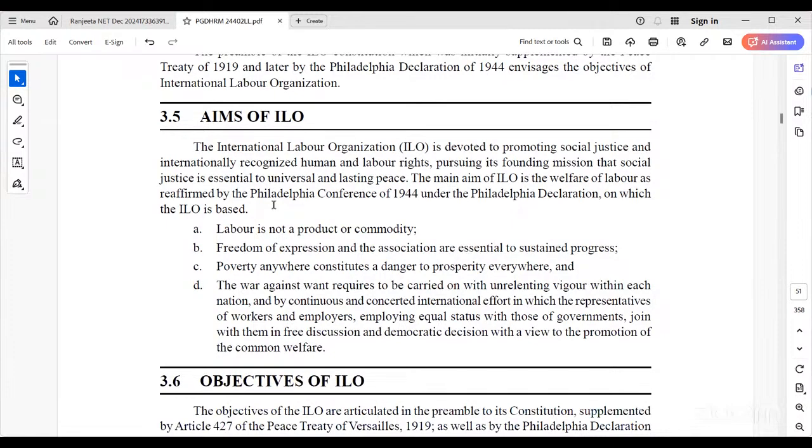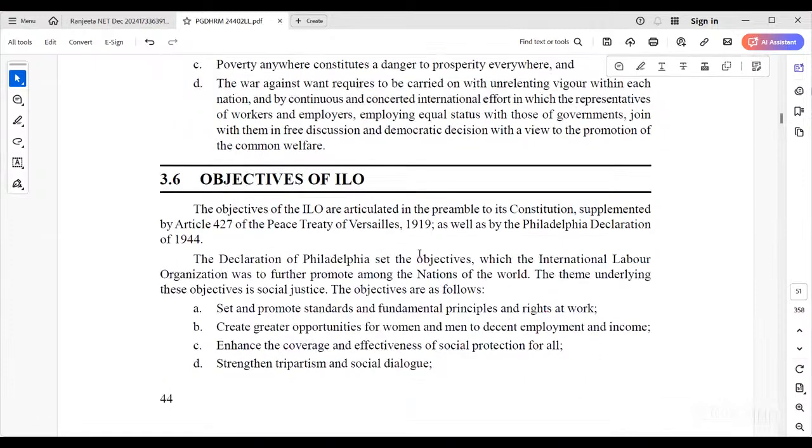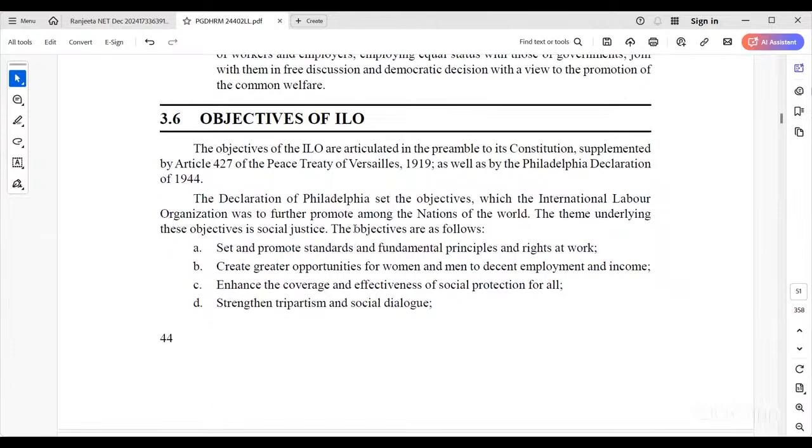See the objectives: labor is not a product or a commodity, right? It is a human being. We need a human touch for the employees, and they have a family. Based on that, the management where the industry gives priority to humans. Freedom of expression and association are essential for substantial progress. Poverty anywhere is a danger, and industries can provide employment worldwide, as we have seen. In 1919 they declared the objectives as follows.